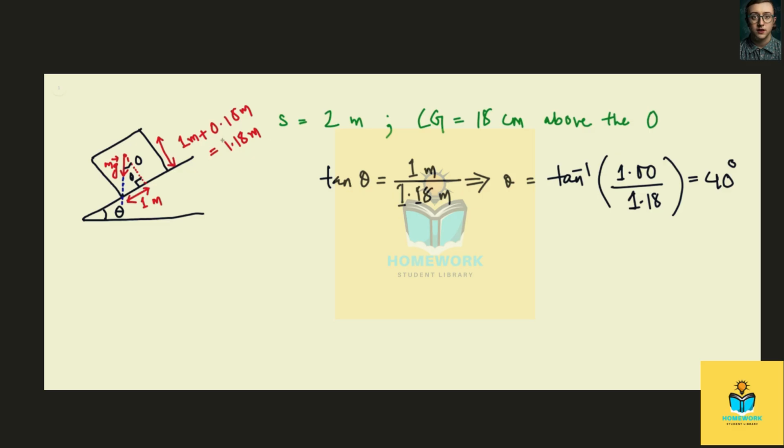Therefore, since we are taking the torque about the lower corner, they won't cause any torque about this lower corner, because the forces will be passing through this corner.